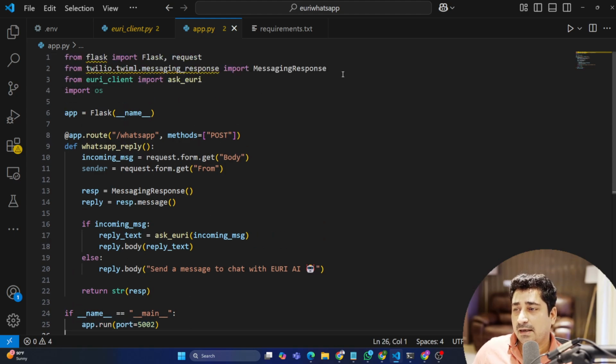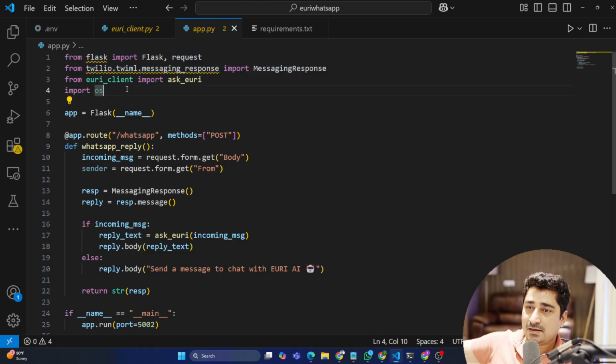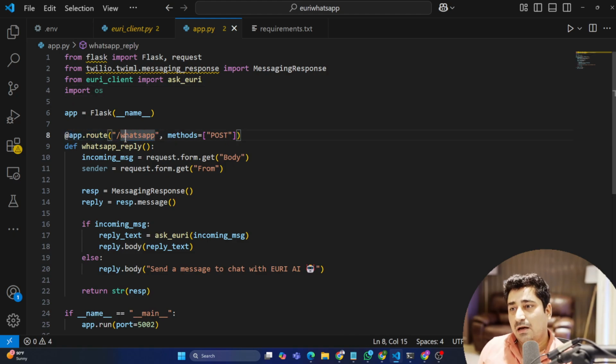Now this is completely fine, but how is this integration going to happen, because WhatsApp is a completely different system. This is going to run in my local system. So I have to access WhatsApp, right? I have to access WhatsApp. I will be able to access it with the help of Twilio.